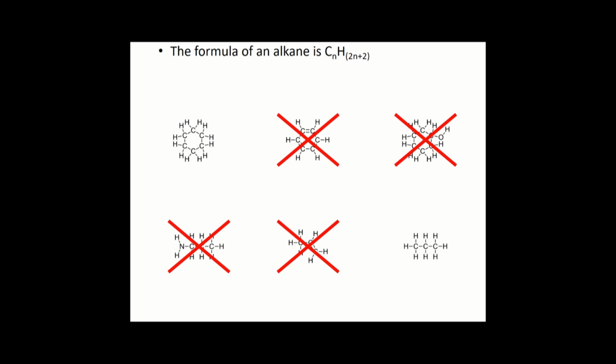So CnH2n plus 2, if we look at the top left, we can see that there are 6 carbon atoms and 12 hydrogen atoms, which means that we don't have twice as many plus 2 hydrogen atoms as carbon atoms. We in fact just have twice as many. So that one is not an alkane, whereas the bottom right one, we have C3H8. The word for 3 carbon atoms is prop, and it's an alkane, so the bottom right is propane.